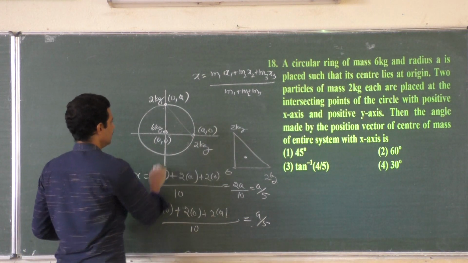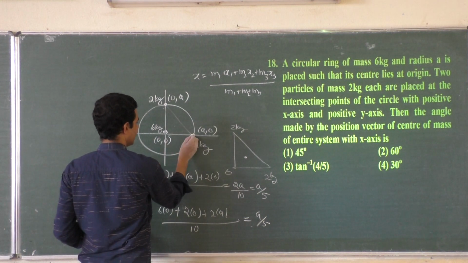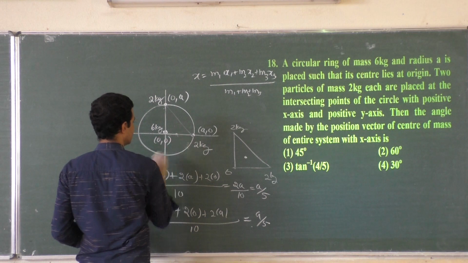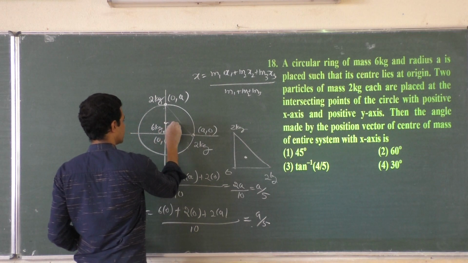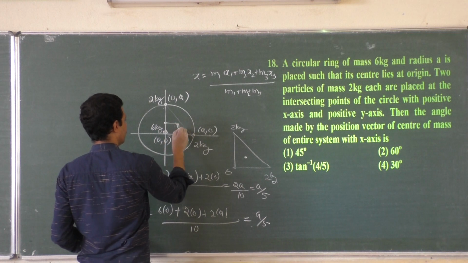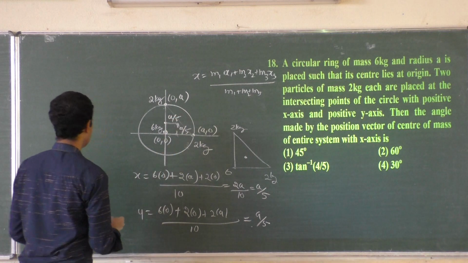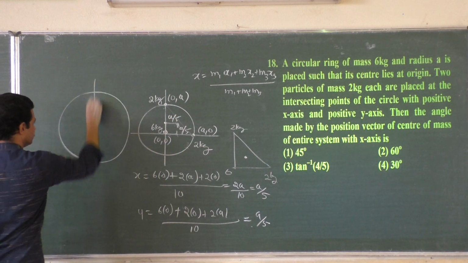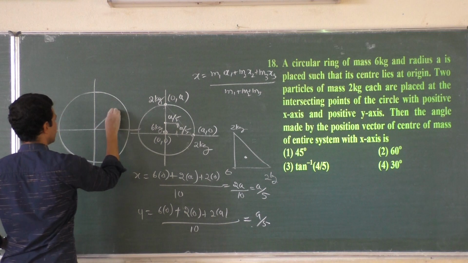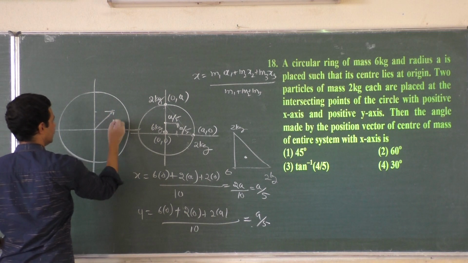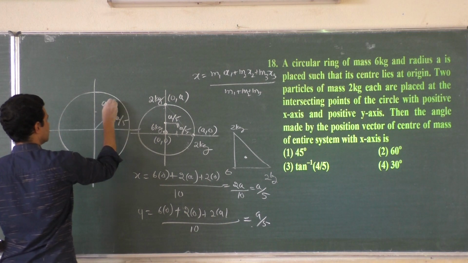What do you mean by that? Say this is a, right? Move by a by 5 like this, move by a by 5 like this, so you will get the center of mass somewhere here. That is a by 5, a by 5. If I exaggerate the diagram like this, the center of mass lies at this point such that this is a by 5, this is a by 5.